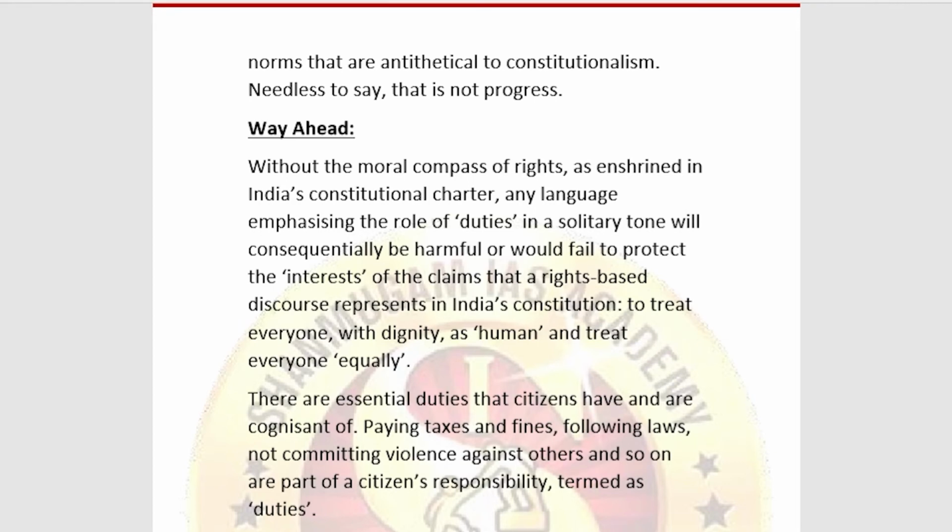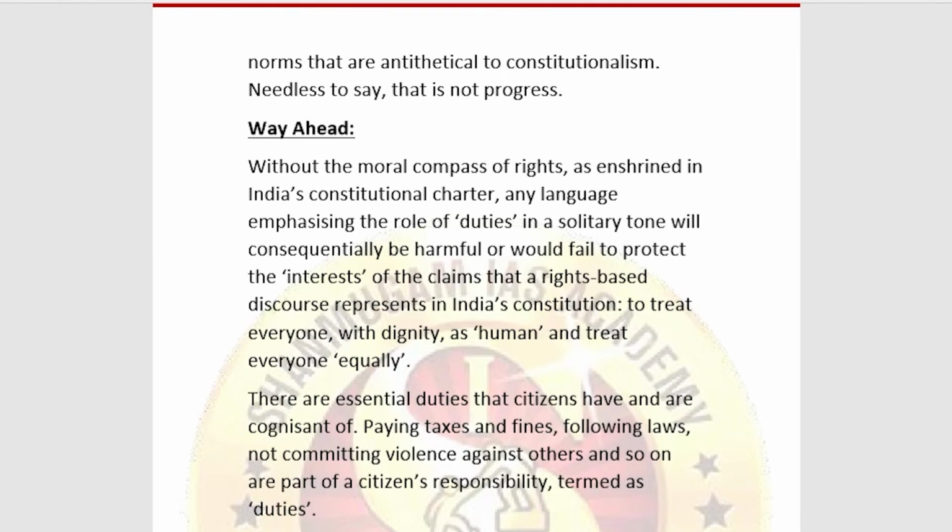There are essential duties that citizens have, such as paying taxes and fines, following laws, and not committing violence against others, and so on. And they are also part of what is termed as duties. But citizens can only commit to these duties when their basic rights are reciprocally safeguarded. So these duties can only be done when the rights of the citizens are reciprocally safeguarded and protected.